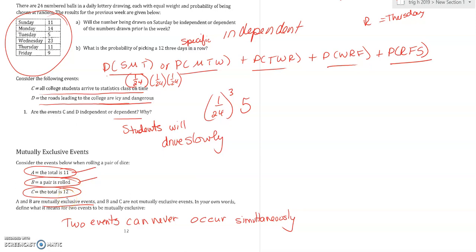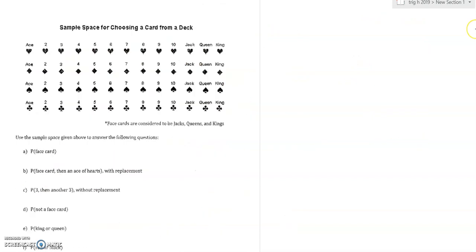Page 13 now. We're going to talk about cards. So let's take a look at this would be a deck of cards. What if I said to you, what is the probability if you choose a card at random that it's a face card? Well, we're calling anything with a face on it, so jacks, kings, and queens of all 4 suits. So there are 12 face cards, and there are 52 cards total. What about the next example? It says probability of a face card, then an ace of hearts.